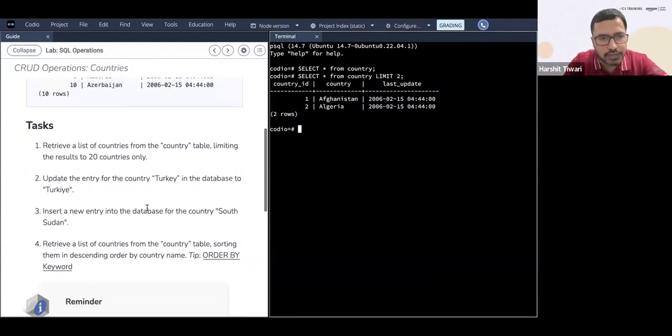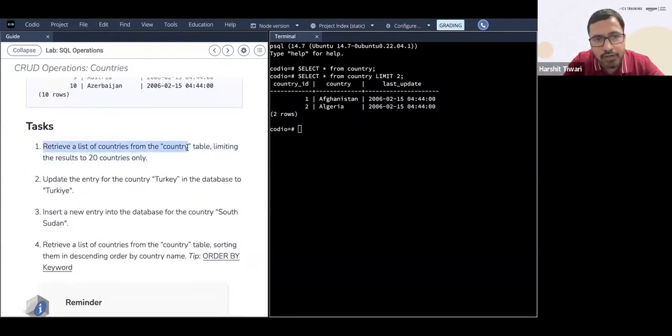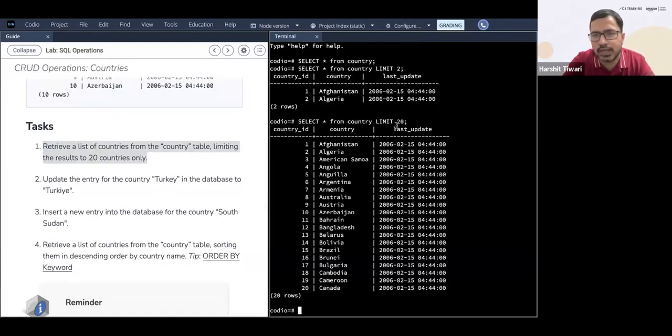All right. Now the first task is to retrieve a list of countries from the country table, limiting the results to 20 countries only. I've already done this with limit 2, so I just need to add 0 here. So select star from country, limit 20. Retrieve a list of countries from the country table and limit it to the first 20 rows. So just need limit 20, and there you get the first 20 results. So don't worry about the first one.